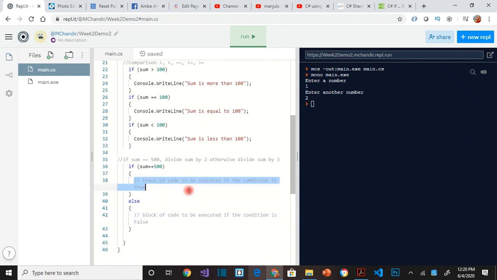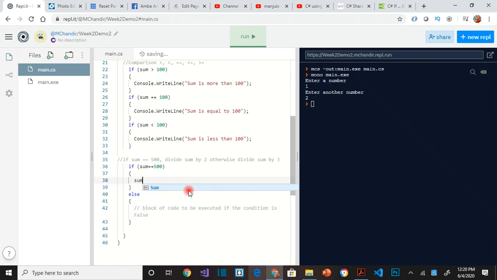So let us see. We said sum divided by 2. So we have to divide sum by 2. I want you to take a minute and think about it. Is this going to change sum? When you do sum divided by 2, does that change the value of sum? No, because just by using a variable, you cannot change its value. You are just peeking into what is inside sum and dividing that, and then you're not putting it anywhere. So if you actually want to halve the sum, if you had 100, now you want it to become 50.